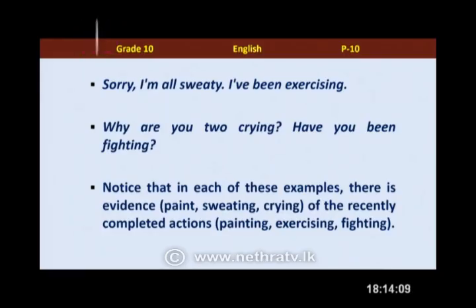That's right. So, notice that in each of these examples, there is evidence, paint, sweating, crying, of the recently completed actions. That is painting, exercising and fighting. So, to talk about actions you recently finished, where you can see the evidence, we use the present perfect continuous tense. Then, we are moving into a small exercise. I hope that you can do this very easily now because you have been listening very attentively. So, we'll do it together.